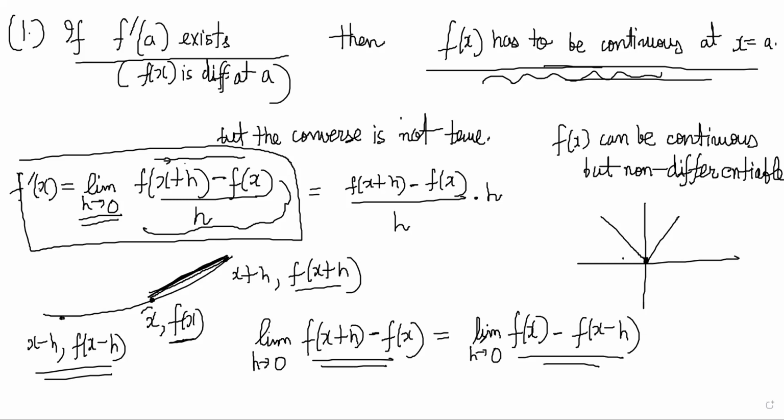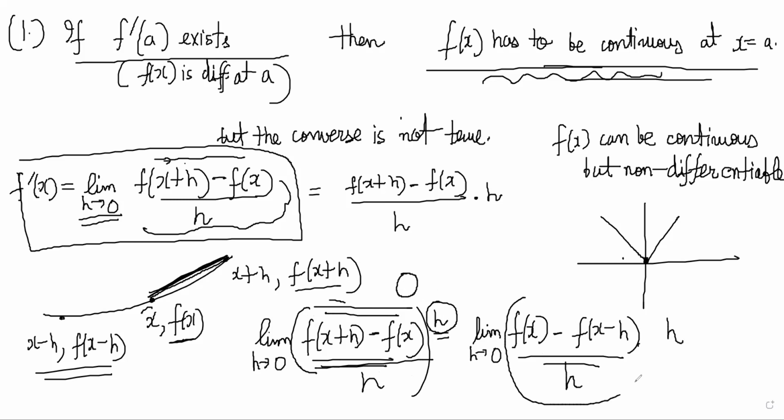So what we can say is this part can be written as by h into h. And since this derivative limit exists, as h tends to 0 the limit becomes 0, and this also by h into h. So since this derivative limit exists, both limits are same. Basically it is saying that since this fraction has a limit, f of x plus h minus f of x tends to the same thing as this and minus this.